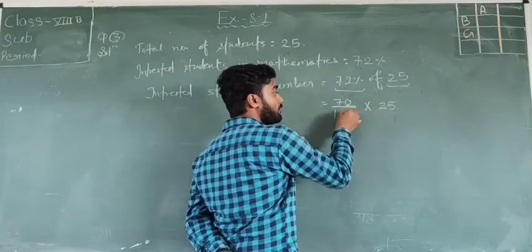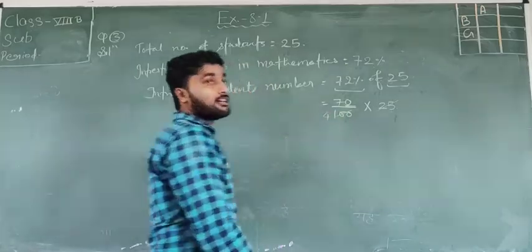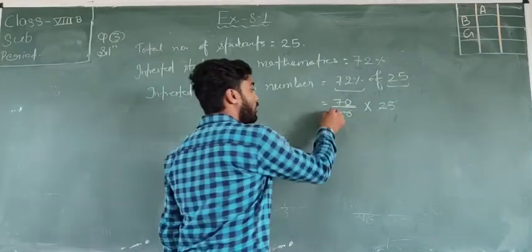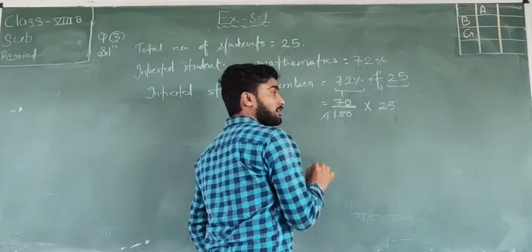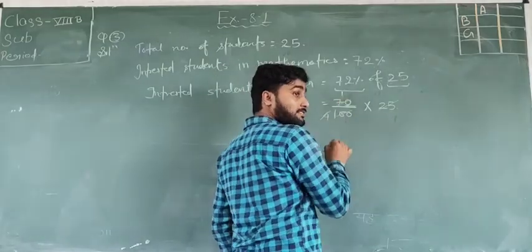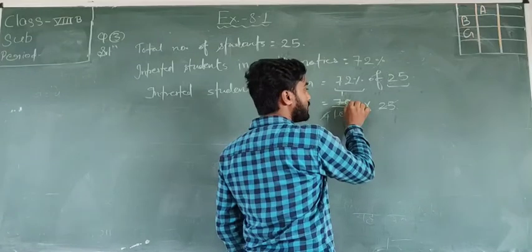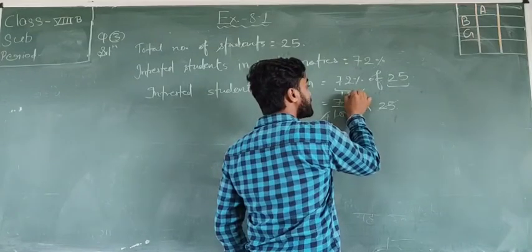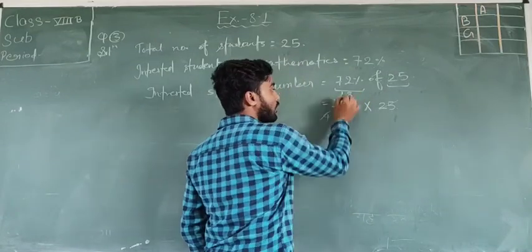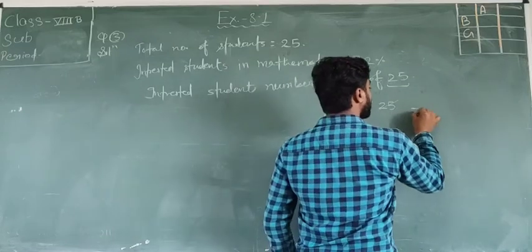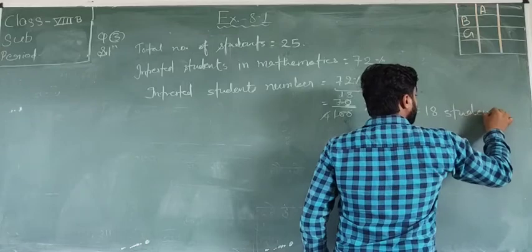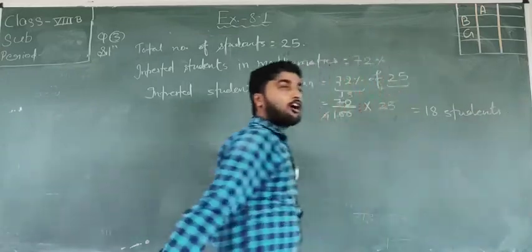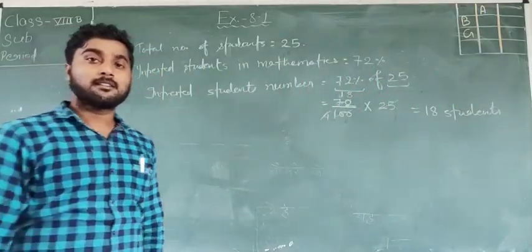That means 25 goes into 100 four times. Now 4 ones are 4. How much is left here? 3, because 7 minus 4 is 3. 3 and 2, 32. 4 eights are 32. So what is left here? 18. So 18 students are interested in maths. How many students are interested in maths? 18.